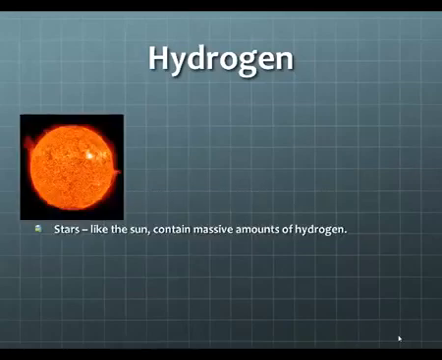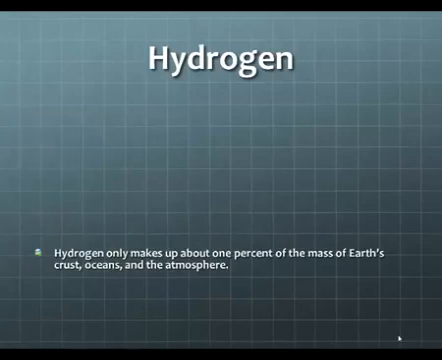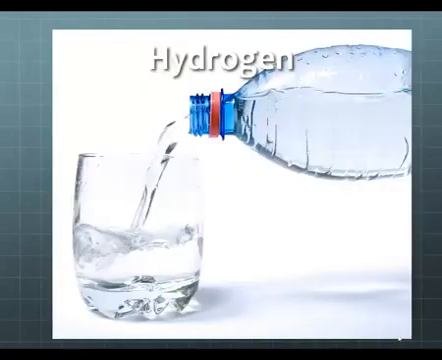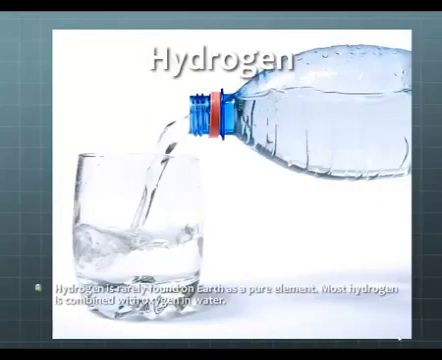Most of those atoms are found in stars, like our sun. They contain massive amounts of hydrogen. Hydrogen only makes up about 1% of the mass of our planet. That 1% is found in water, where hydrogen binds with oxygen, forming H2O.